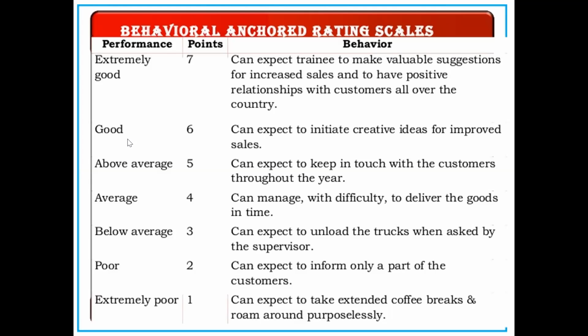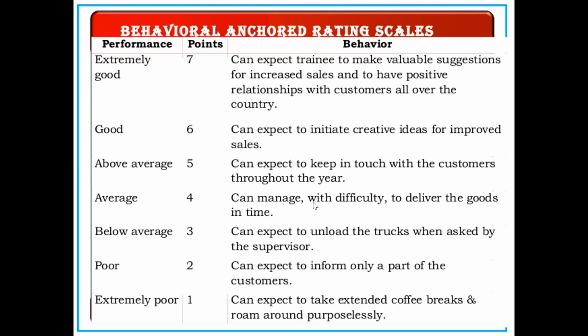If you take good, they can be expected to initiate creative ideas for improved sales. If you take poor, they can be expected to inform only a part of the customers. Extremely poor, they can be expected to take extended coffee breaks and roam around aimlessly.